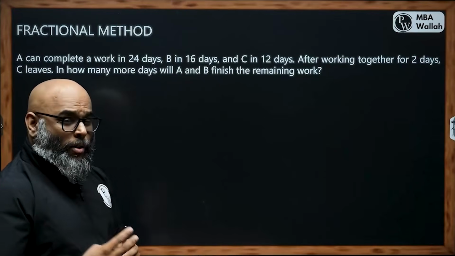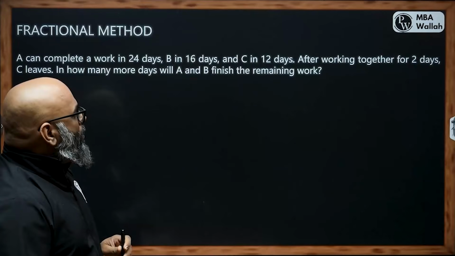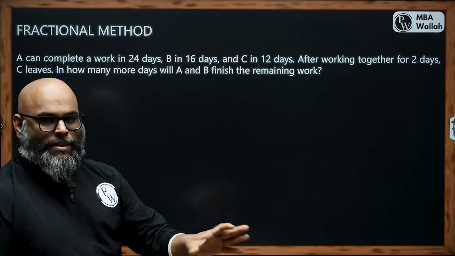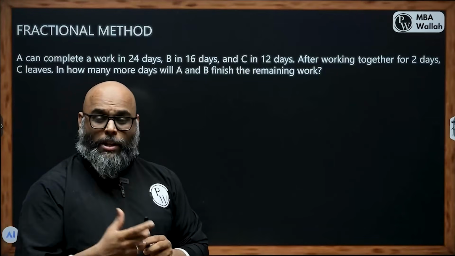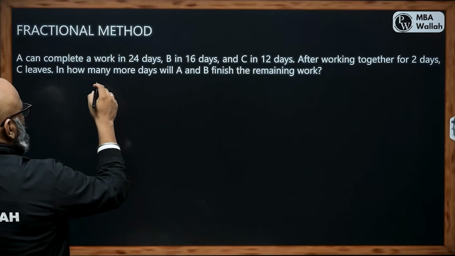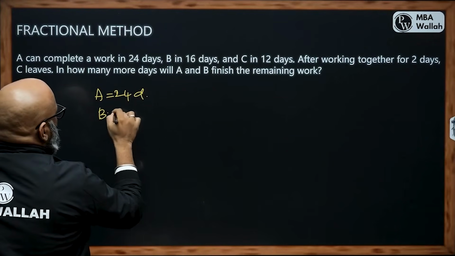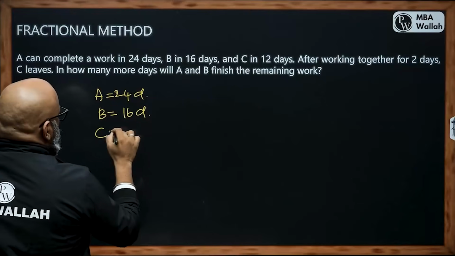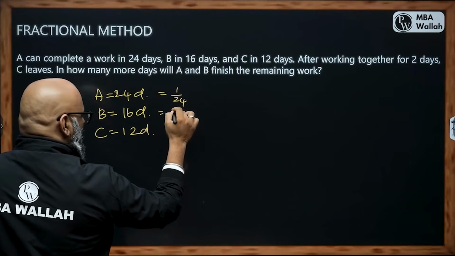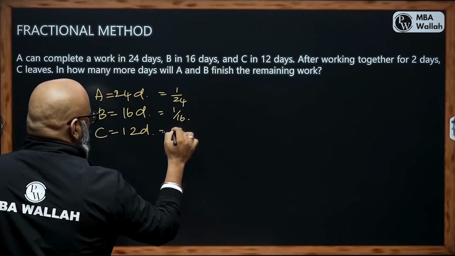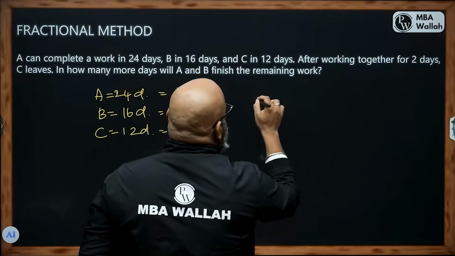A can complete a work in 24 days, B in 16 days, and C in 12 days. After working together for 2 days, C leaves. In how many more days will A and B finish the remaining work? How many more days will be taken? If I have to do that, A is equal to 24 days, B is equal to 16 days, C is equal to 12 days. From here, this is 1 by 24th, 1 by 16th, and then 1 by 12. We have this. All started working together.